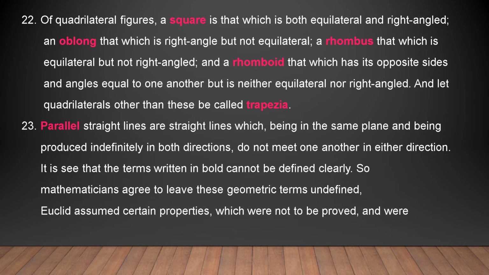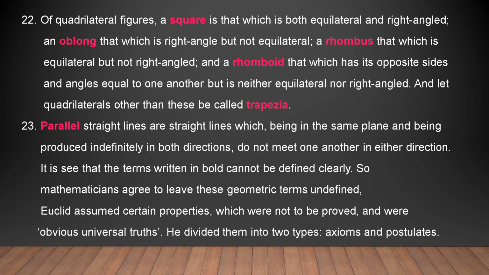Euclid assumed certain properties which were not to be proved and were obvious universal truths. He divided them into two types, axioms and postulates.